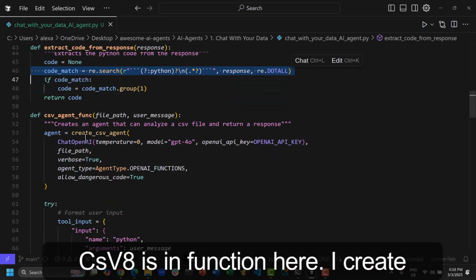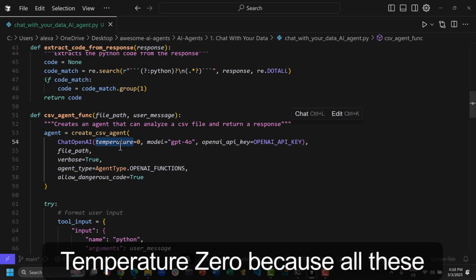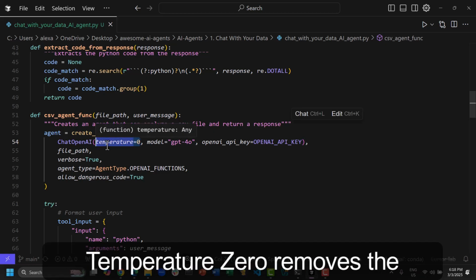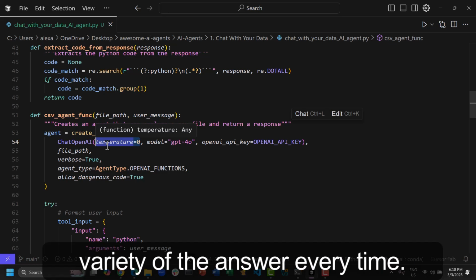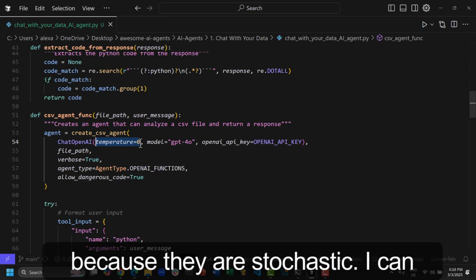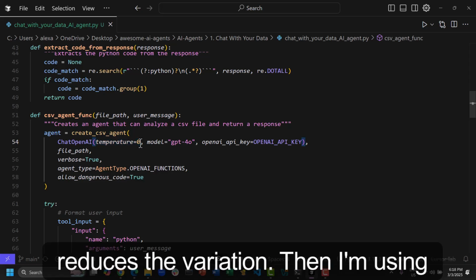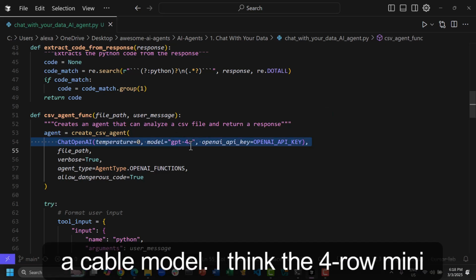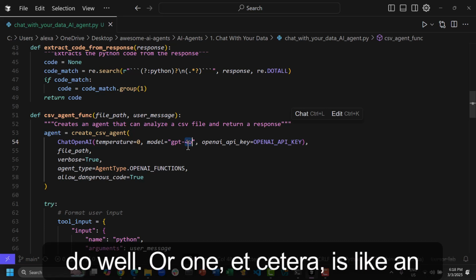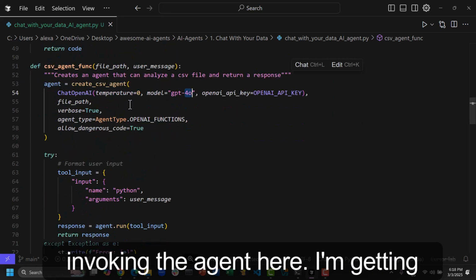In the CSV agent function here, I create the CSV agent from LangChain. I'm using temperature zero because all these models are stochastic, and temperature zero removes the variety of the answer every time. Even with temperature zero, because they are stochastic, I can still get variable results, but this reduces the variation. Then I'm using a capable model. I think GPT-4o mini might not do so well. GPT-4o will do well. o1 and so on is probably overkill for this. So I'm invoking the agent here.